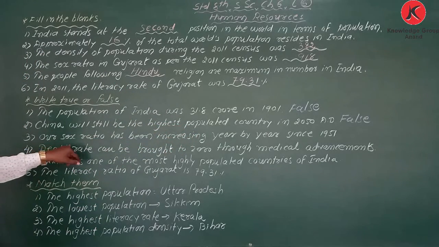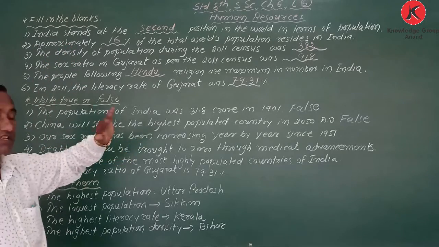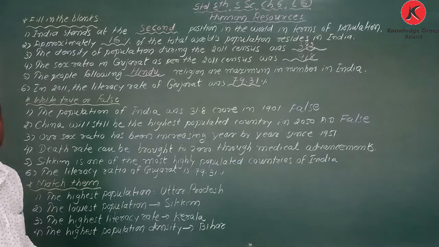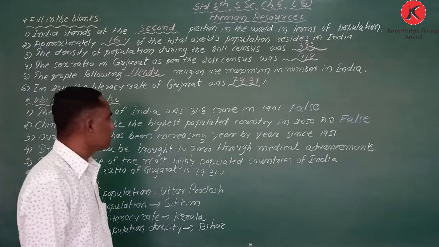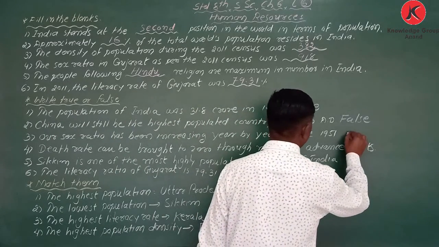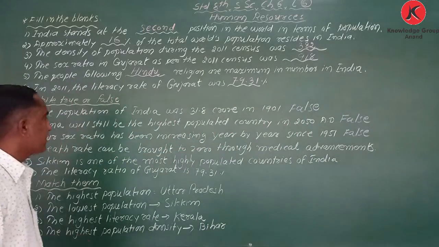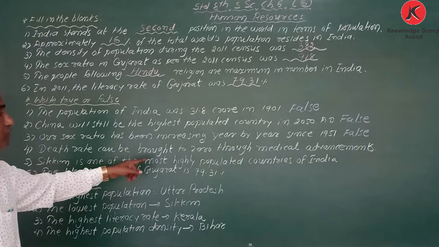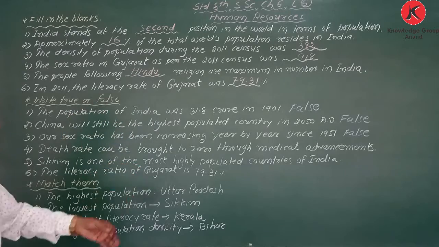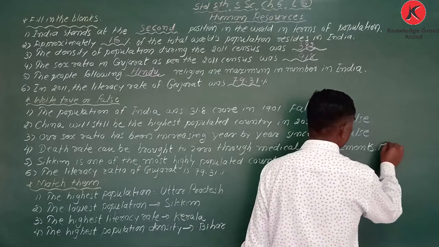Okay, our sex ratio has been increasing year by year since 1951. True or false? False. That is false. Got it? Next, death rate can be brought to zero through medical advancement. False, my dear student. It cannot be.